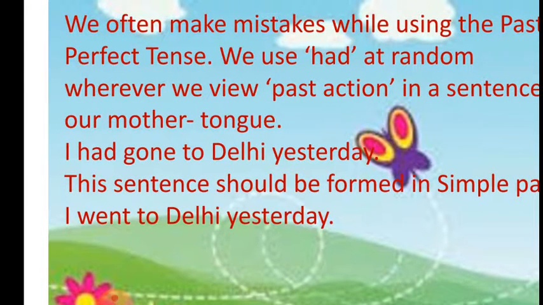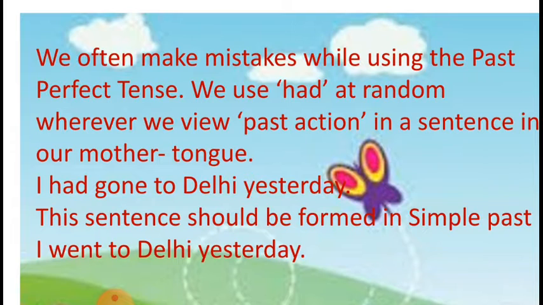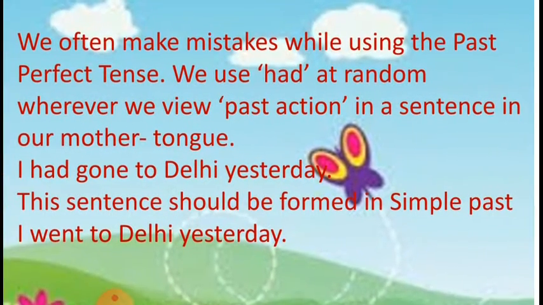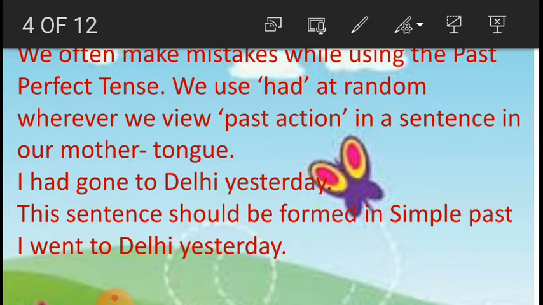We often make mistakes while using the past perfect tense. We use had at random whenever we view a past action in a sentence in our mother tongue. I mean to say "tha". Had means "tha". So we always say or use had. I had gone to Delhi yesterday. Now this sentence should be formed in simple past tense. I went to Delhi yesterday. So had gone is past perfect and went is simple past.